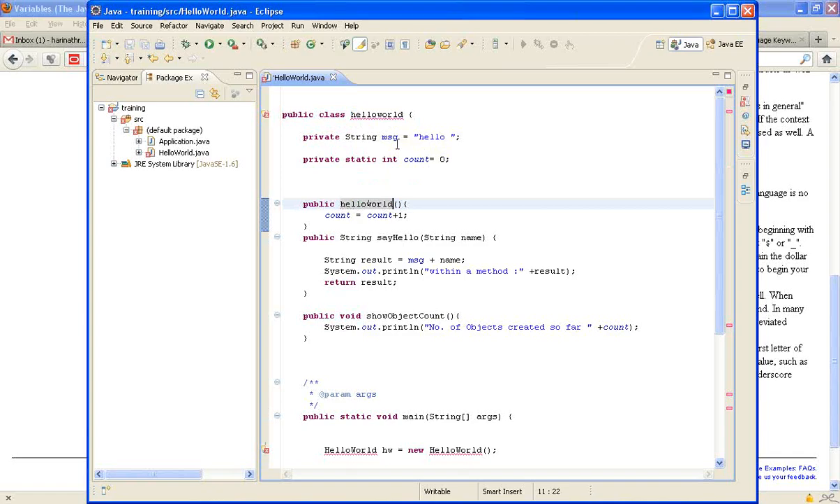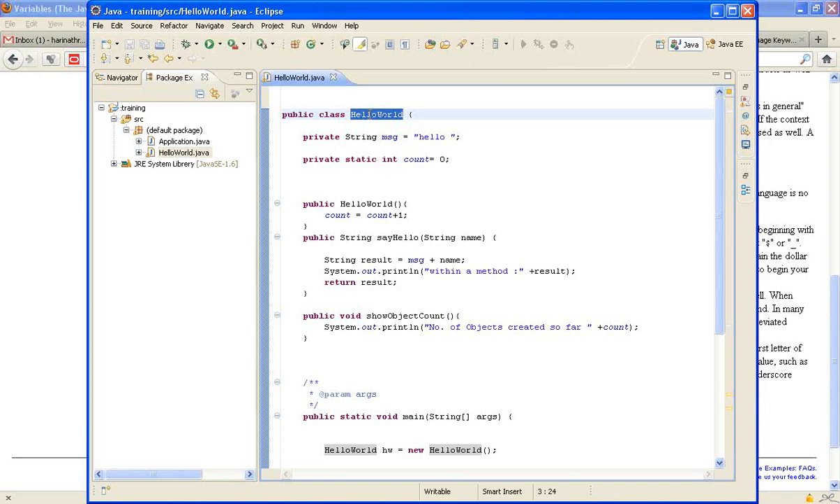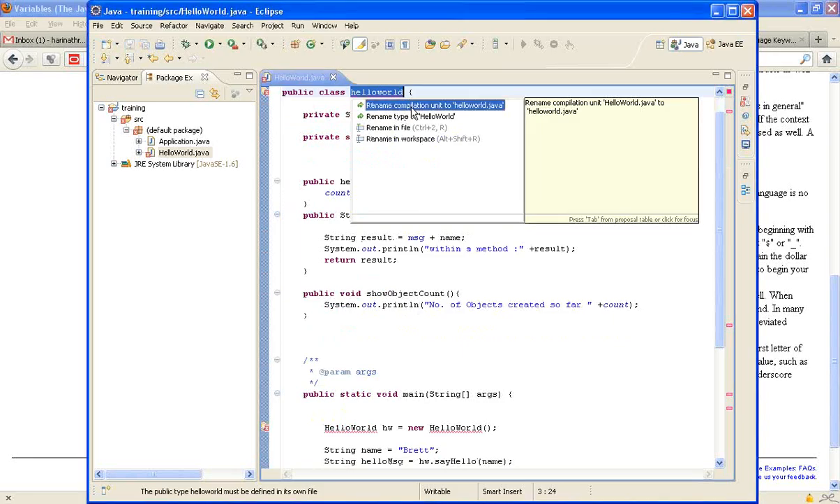And also that it should match the file. There are multiple things. One is that the class name should be the same as the file name. Look at this. It is named helloworld.java. The file name and the class name should match, even though it is a public class, they should be the same. But if I make this hello world, and write this, then I can fix the variable name.